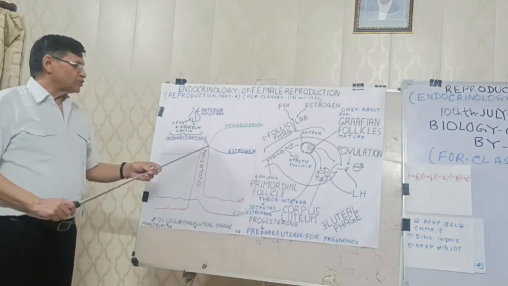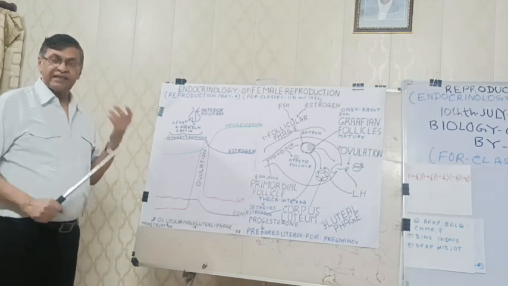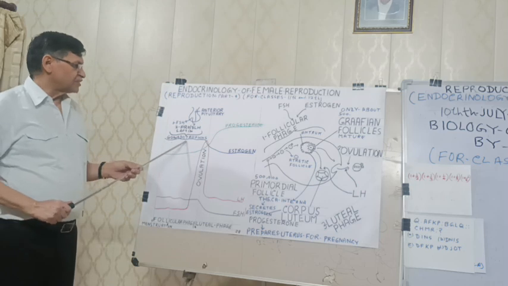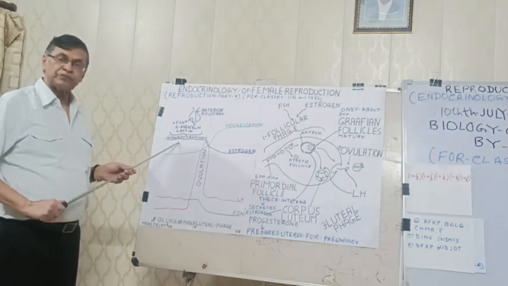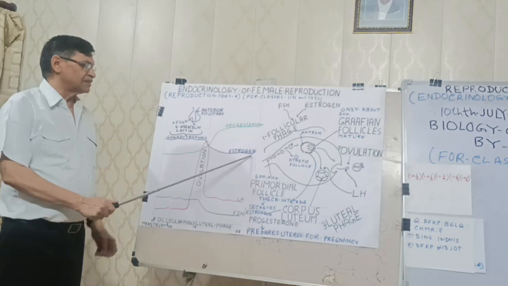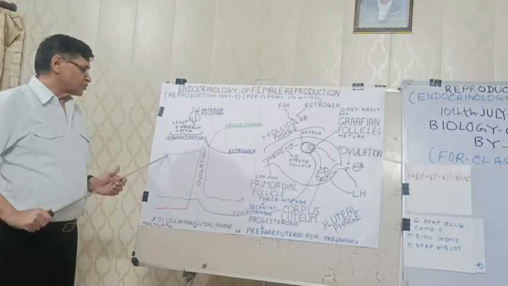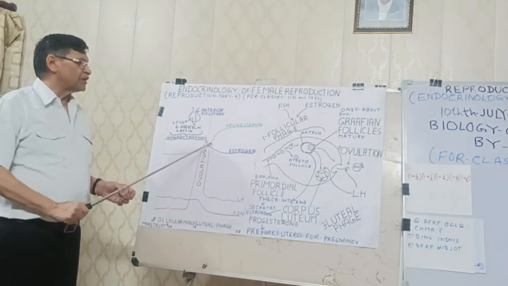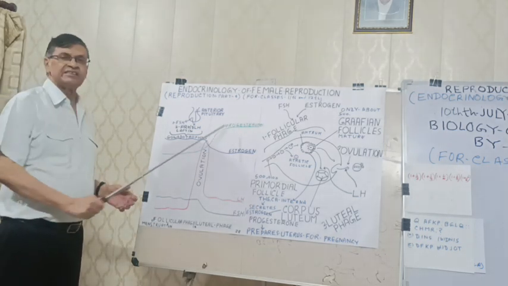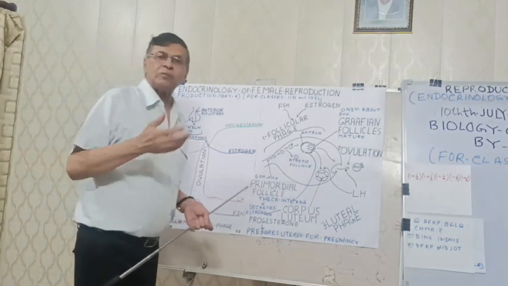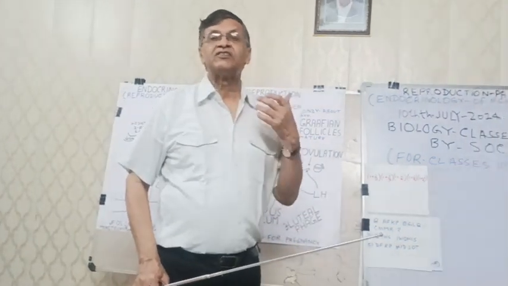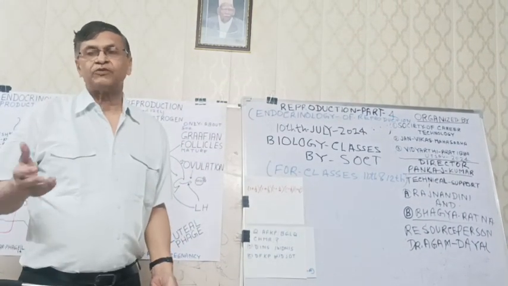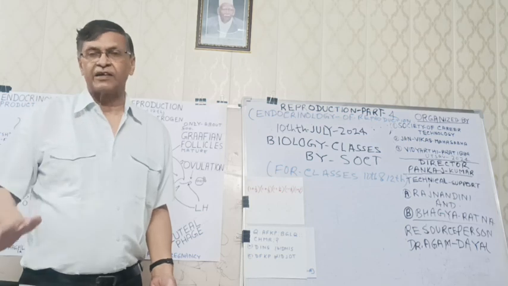In estrogen and progesterone, what happens? There is a cyclic periodicity. In the follicular phase, secretion of estrogen hormone is much more. After ovulation, it is decreased. The progesterone hormone secretion is less during the follicular phase. After ovulation, in the luteal phase, its secretion rate is increased. Although it is a very complicated event and needs further details in higher classes, for 11th and 12th classes it is sufficient background. Thank you very much.